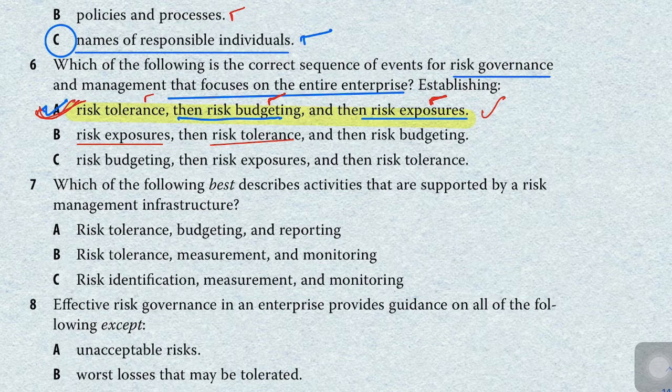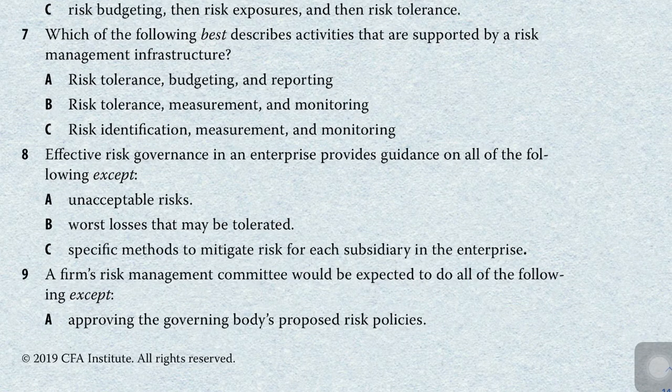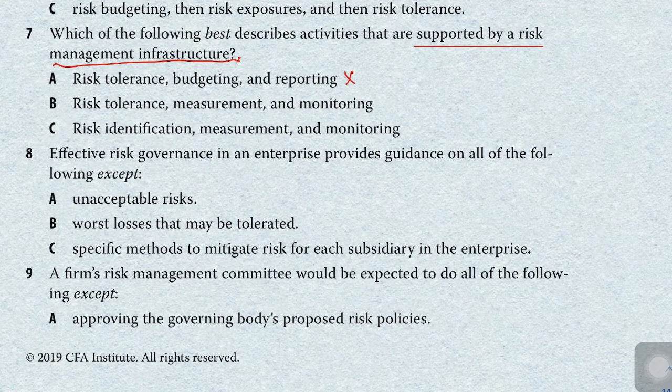Okay, let's move to our next question, that is our question number 7. Which of the following is best described as supported by the risk management infrastructure? Risk tolerance, risk budgeting, and reporting are not supported by the risk management infrastructure. So this is not our answer.